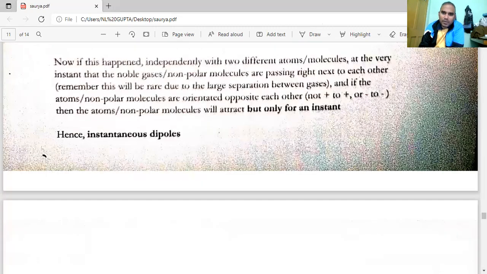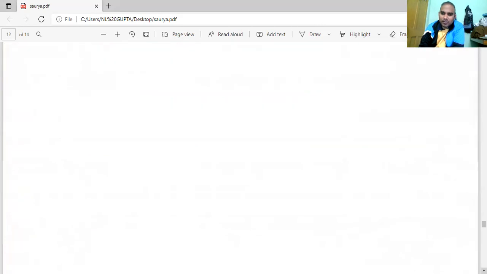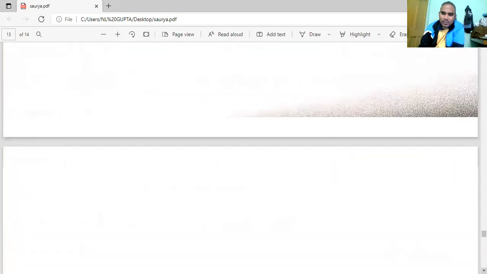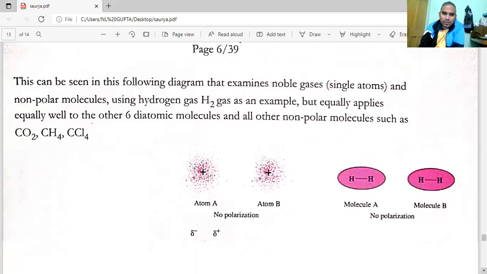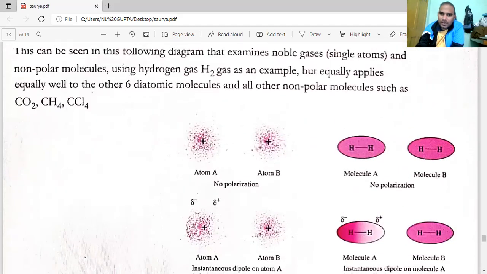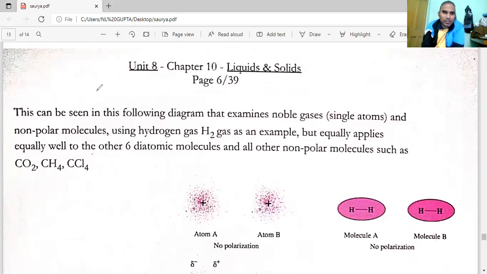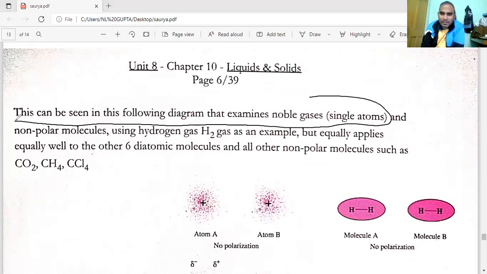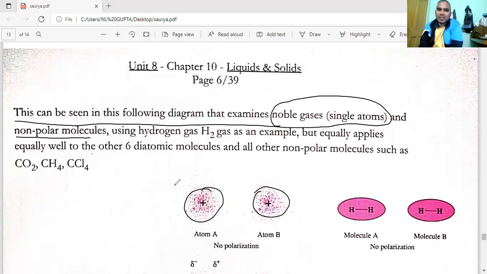Okay. They are saying, but for instant means momentarily, instantaneous dipole. So that also, if you read out, you will be able to understand now. This will be easy only. Okay. So here they have said something. We can read out the statement here. What they are saying, this can be seen in the following diagram that examines noble gases, single atom, and non-polar molecule. Non-polar means initially they are going to be non-polar. Non-polar means that electrons are symmetrically distributed.